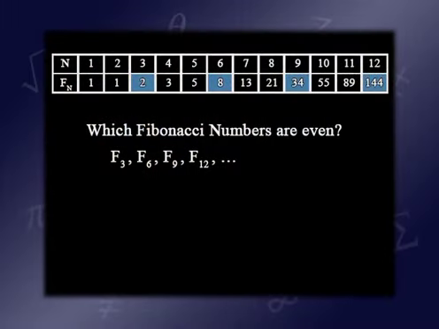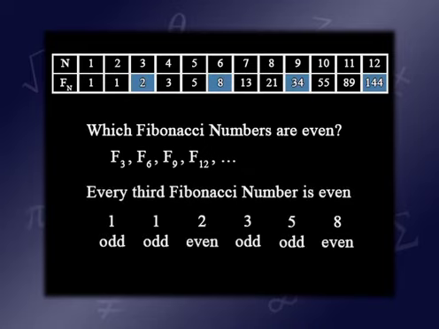All right, here's a different pattern for you to contemplate. Which Fibonacci numbers are even? Well, let's look at the data, see what it says. So let's see, f3 is even, f6 is even, f9 is even, f12 is even. This seems even easier a pattern to see, right? Namely, every third Fibonacci number appears to be even. We have odd, odd, even, odd, odd, even. Why will this pattern continue?